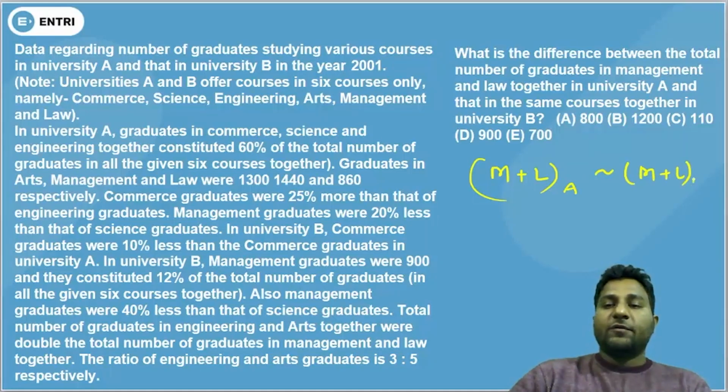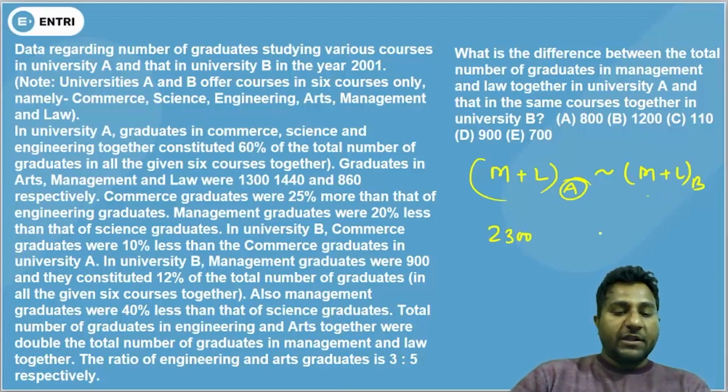Management and law makes 1500 and 800, so 2300 from University A. Now from University B, it will be 1400. That means 900 will be the correct answer.